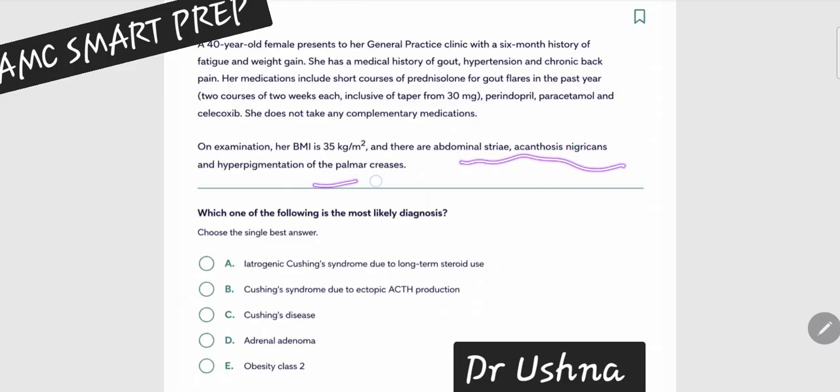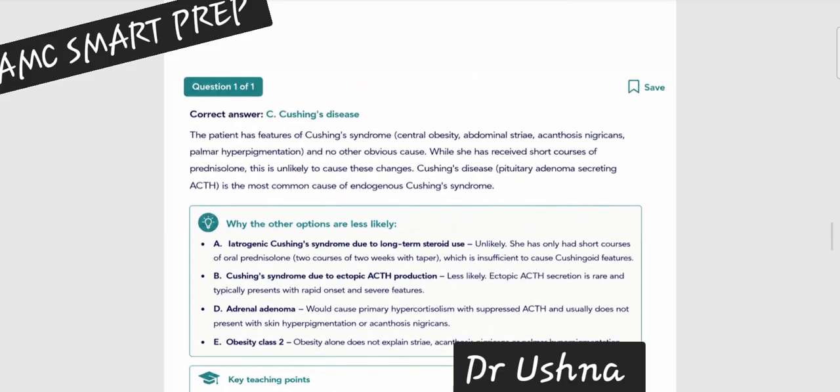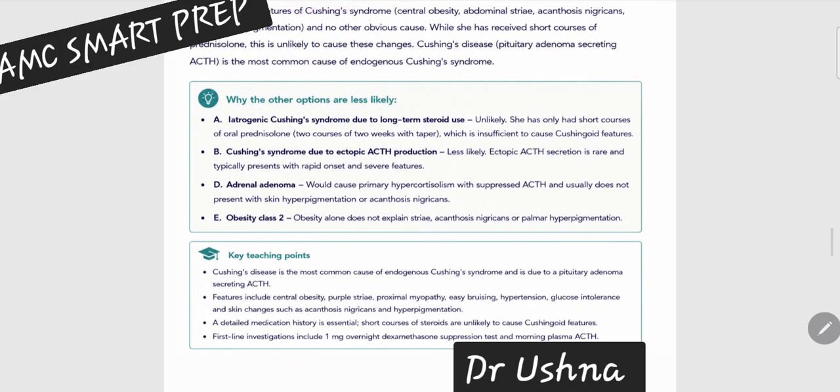Definitively we are talking about Cushing, but this is not due to steroid. They haven't mentioned anything about weight loss or cancer, so we are not talking about ectopic production of ACTH, because no evidence of cancer is there. No signs and symptoms of lung carcinoma are there. We are not talking about adrenal adenoma, because again no cancer, no benign tumor is there. So definitively, clearly we are talking about Cushing disease. So this is how you are going to approach the patient: short courses, do not let this option fool you.